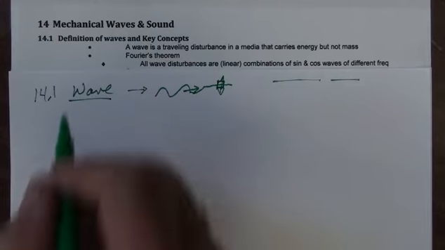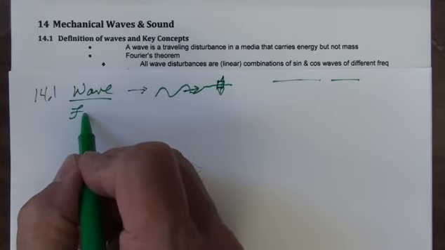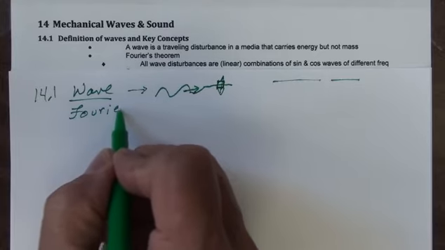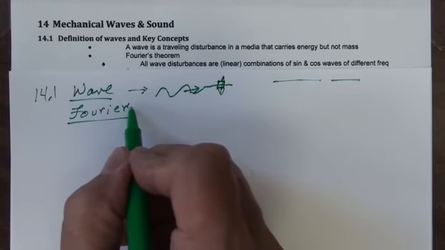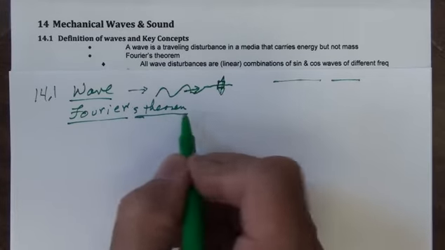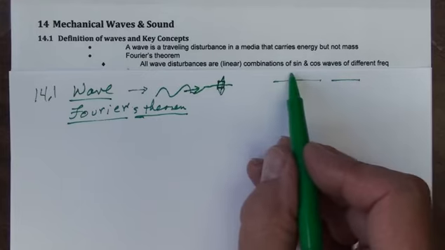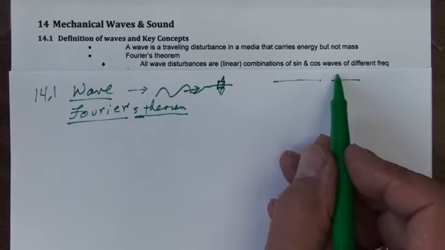Fourier's theorem. Fourier was a very famous mathematician and physicist, F-O-U-R-I-E-R. Fourier's theorem is incredibly important in physics. It says that all wave disturbances are linear combinations of sines and cosines.